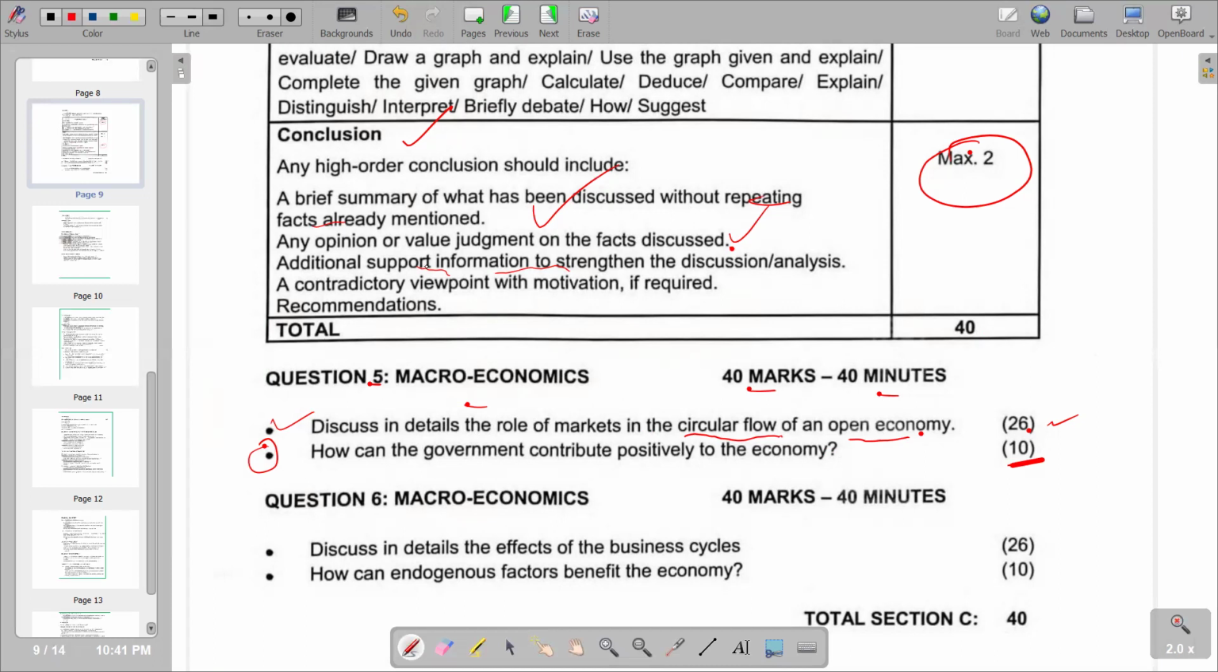Then you can also come up with a contradictory viewpoint with motivation if you are required. But we have to take note that a contradictory viewpoint should only be raised if required. Lastly, these are just recommendations that we can give in terms of what other ways we can put it down according to the problem question that we have been discussing in the main body. So out of these ticked points, you can just choose one that you can go with in the conclusion, so that you can conclude your essay. That's what we have, guys, according to this video.